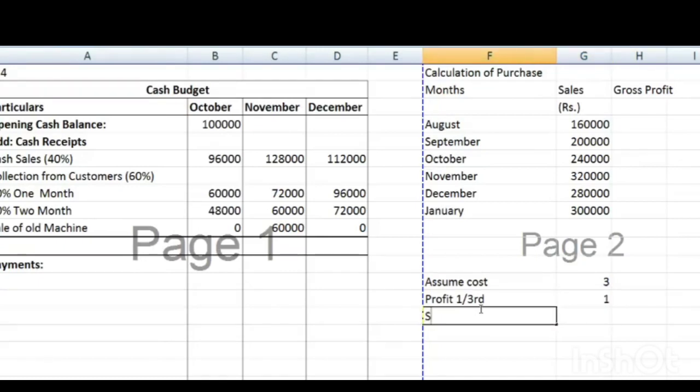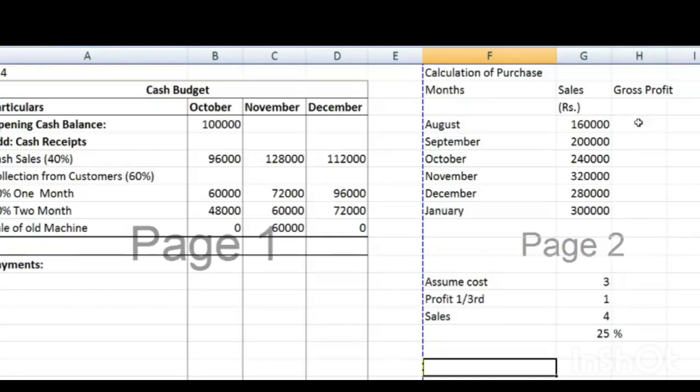Okay, then what is your sales? Sales is 4, correct? So if sales is 4, then profit is 1. Let's see the calculation of the percentage. 1 divided by 4 into 100. So how many percentage is there? 25%. Got it or not? 25% profit on sales.